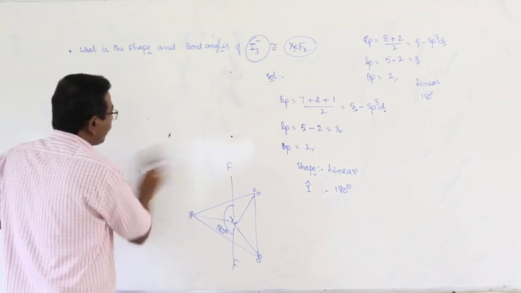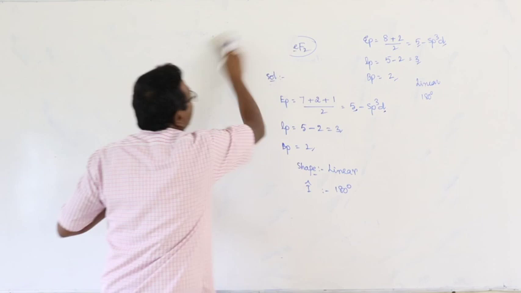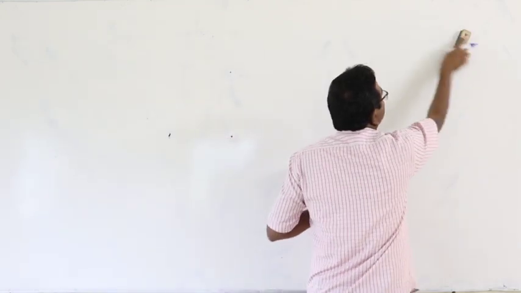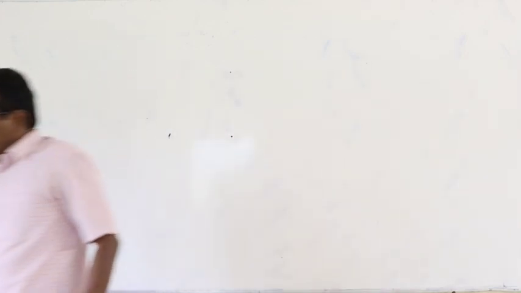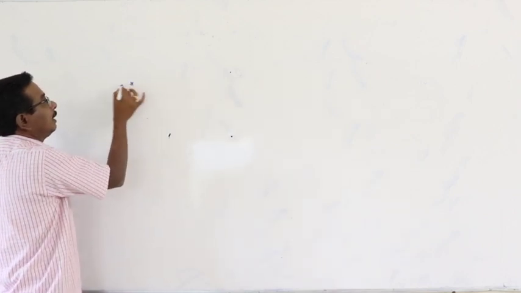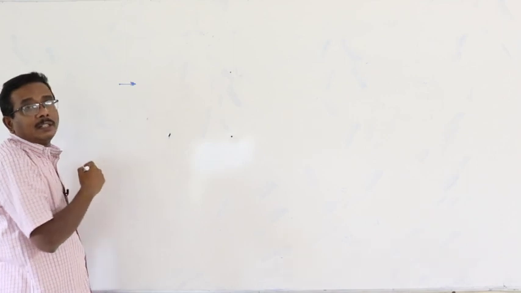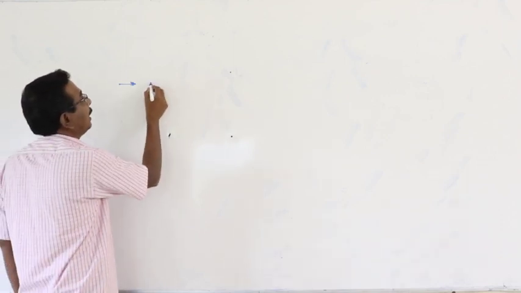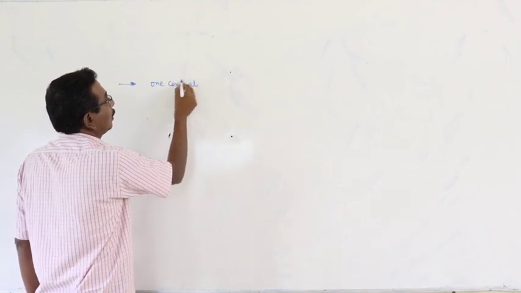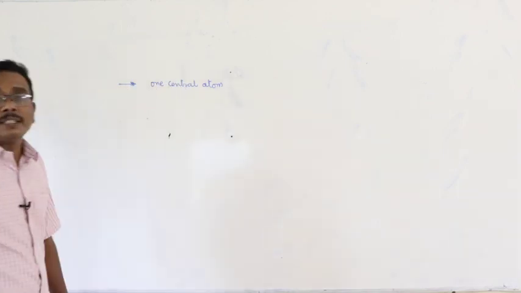And at the same time, the biggest drawback, the biggest defect of this theory is, the first one, this is applicable for molecules with only one central atom.